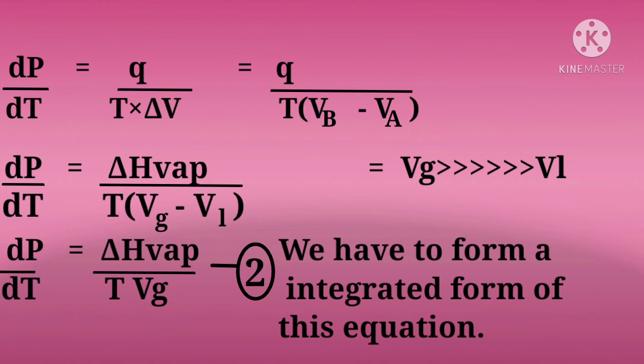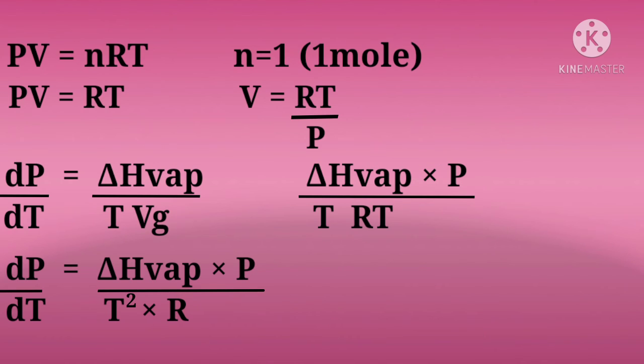Integrated equations are those equations that tell you if you change temperature from T1 to T2, then what will be the change in pressure from P1 to P2. To get the integrated equation, we begin by rearranging the equation. Over here, I have to substitute the volume of gas for 1 mole. Hence, we take the equation PV equals nRT and the value of n equals 1 for 1 mole. We get PV equals RT. Therefore, V equals RT by P.